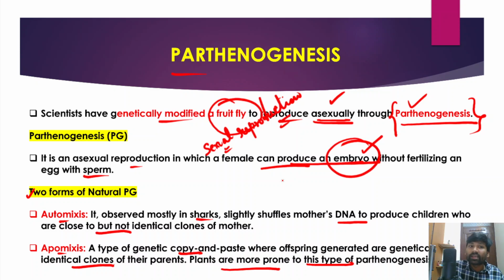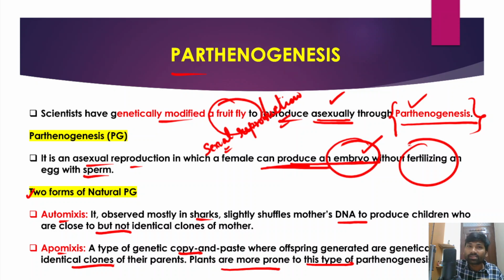But on the other hand, in parthenogenesis, it is an asexual reproduction in which a female can produce an embryo without fertilizing an egg with the sperm. And the other thing that you need to understand is that natural parthenogenesis takes place in two different forms. One is automixis and the other is apomixis.